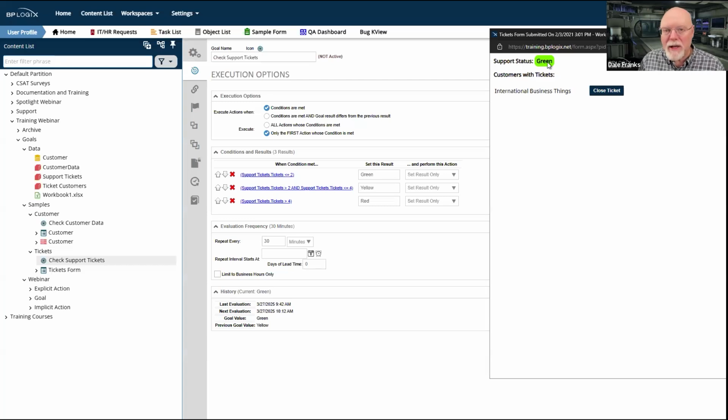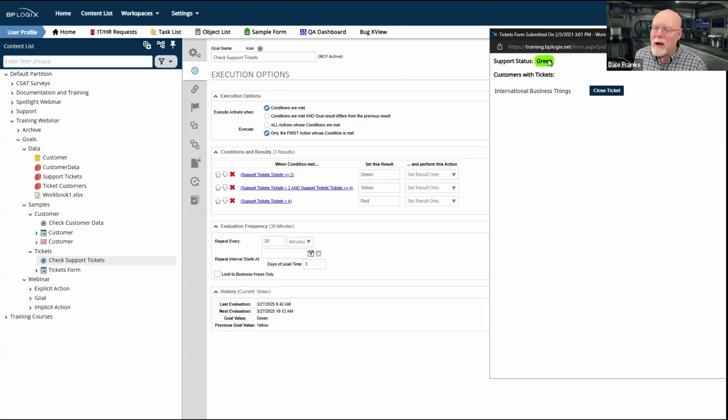Remember, with an implicit action, all we're doing is referring to the goal's value to make something happen right now in real time. And so it gets a little tricky sometimes to determine whether I need to run this off of a goal or off of a business value. The advantage of a goal is that because it is only evaluated on its schedule, every 30 minutes, every hour, whatever it may be, it only makes those database hits every 30 minutes or hour or day.